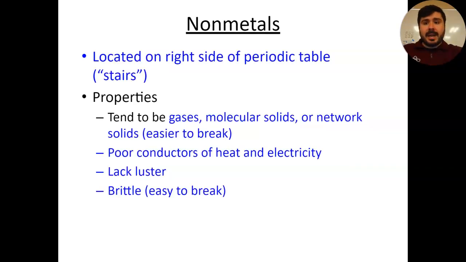Okay, so again, a lot of the properties of both metals and non-metals are very conflicting, right? They're exact opposites of each other because, well and truly, the chemical and physical makeup of them are exact opposites as well, right? So it's no wonder that metals and non-metals are exact opposites of each other.